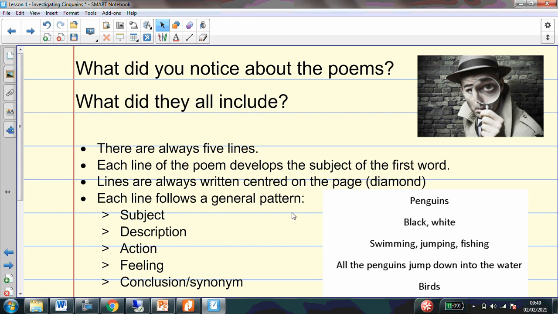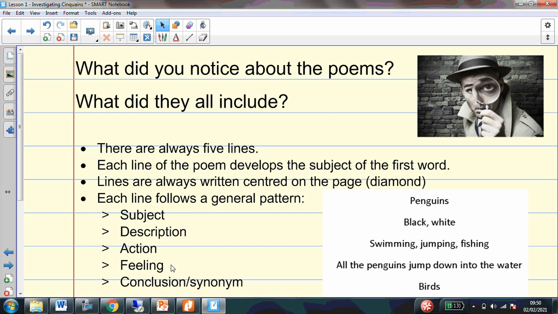I don't know if anybody else managed to notice a pattern with each of the lines as well, but I noticed that we always had the first line was whatever the poem was about. So this line is about penguins. My second line described it, so described what my poem was about, those adjectives. My third line, that gave me my actions. So what did my subject do? Please remember, those are my verbs. So if I'm thinking about the penguins, they would be swimming, jumping, fishing.